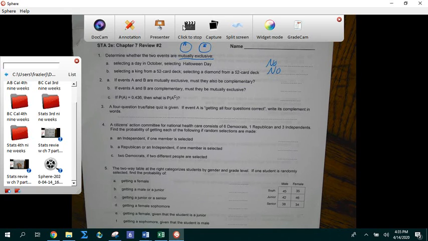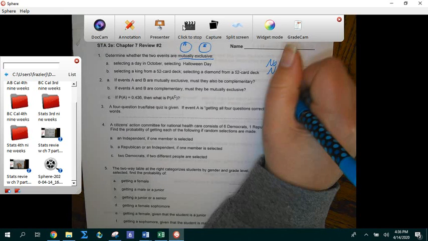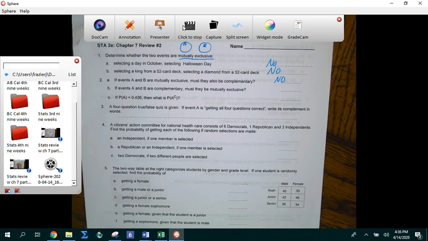The number of pets you have in your house. Okay, so we have the number of cats and we have the number of dogs. Well, cats and dogs aren't going to overlap. Those are separate events, but they might not add to a whole because somebody might have an iguana or a snake. So there might be other types of pets. So no, they don't have to be complementary for A and B to happen. We can have things on the outsides of A and B and they can still be mutually exclusive.